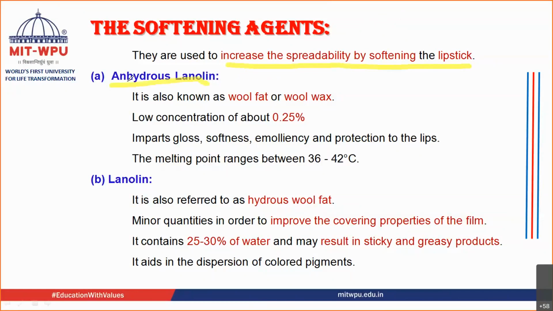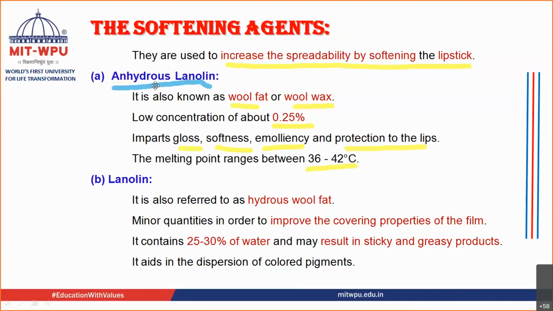As the name suggests, it does not contain any quantity of water. It is also known as wool fat, or wool wax. The quantity that is used is near about 0.2%. What does it do? It imparts gloss, softness, emolliency, and protection to the lips. The melting point is in the range of 36 to 42 degrees Celsius. This is about anhydrous lanolin.